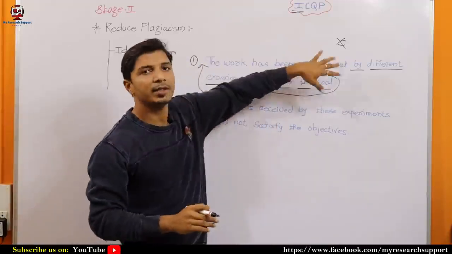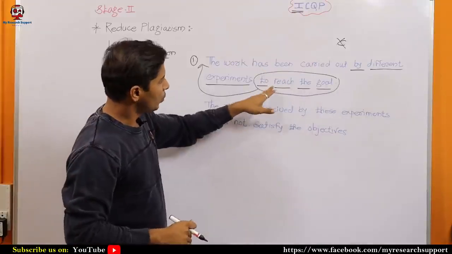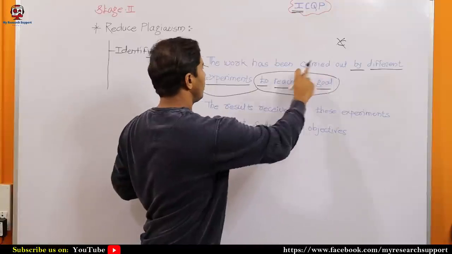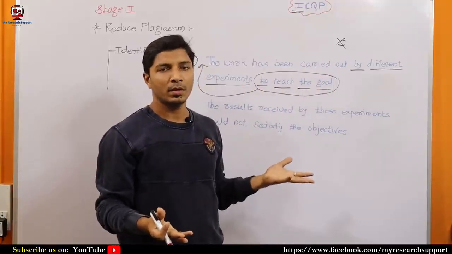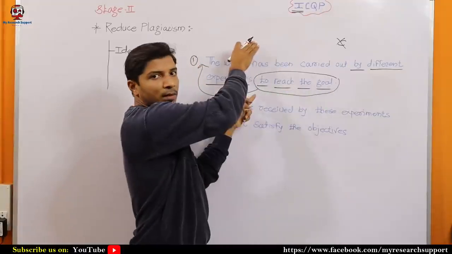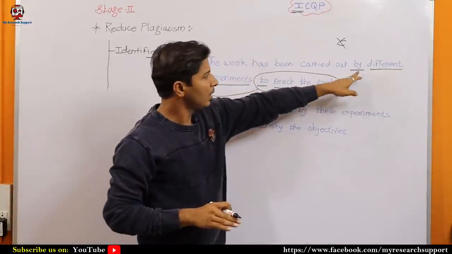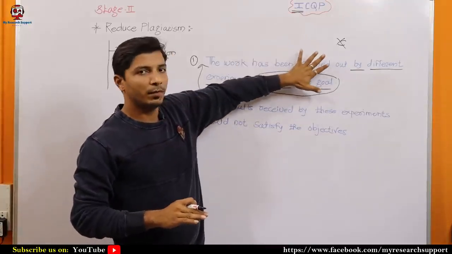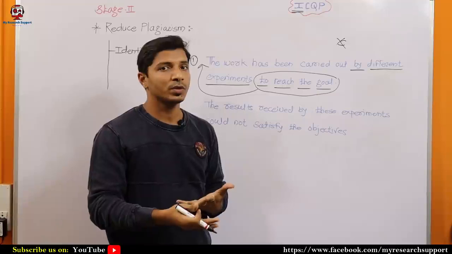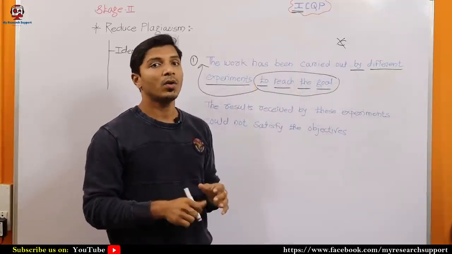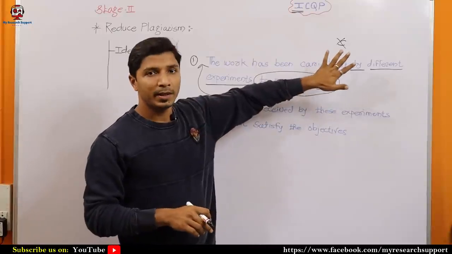So I can rewrite the same sentence as: to reach the goal, the work has been carried out by different experiments. Now what will happen? These 4 words I have taken at the starting, and 1, 2, 3 words are here. So this text, when you check next time in the plagiarism checker, will not be detected as plagiarism, or you will not get any similarity index.